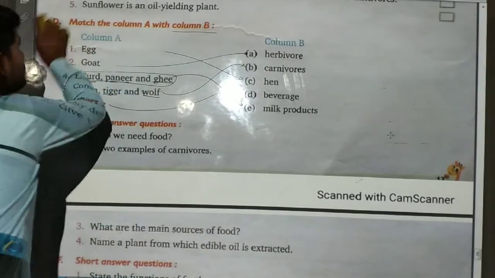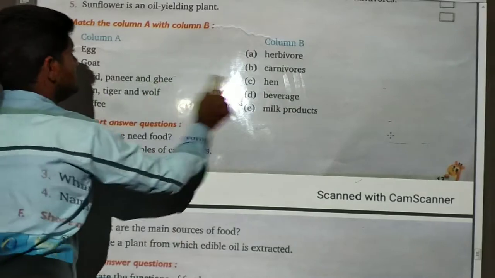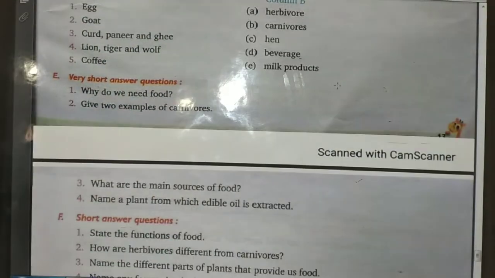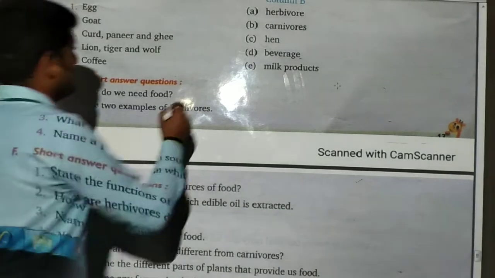Now our next question is very short answer. Very short answer. So our first question is, why do we need food? Why do we need food? So we need food